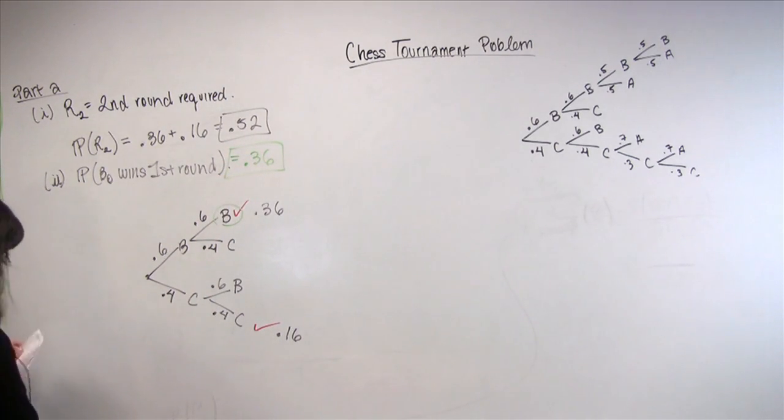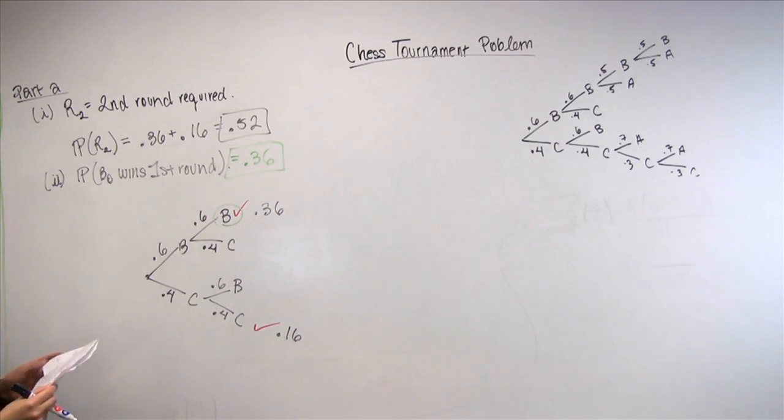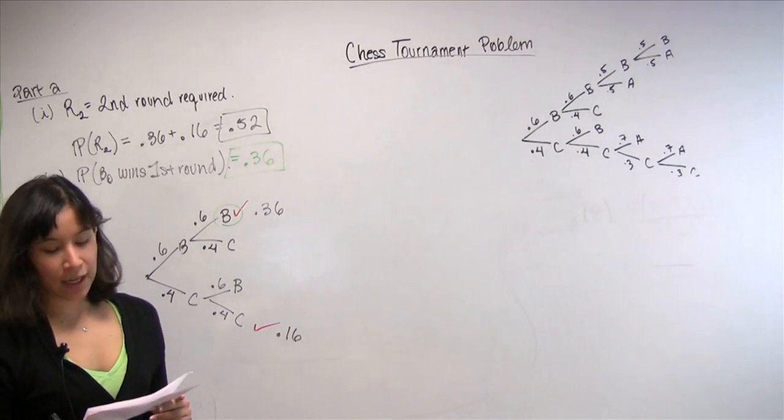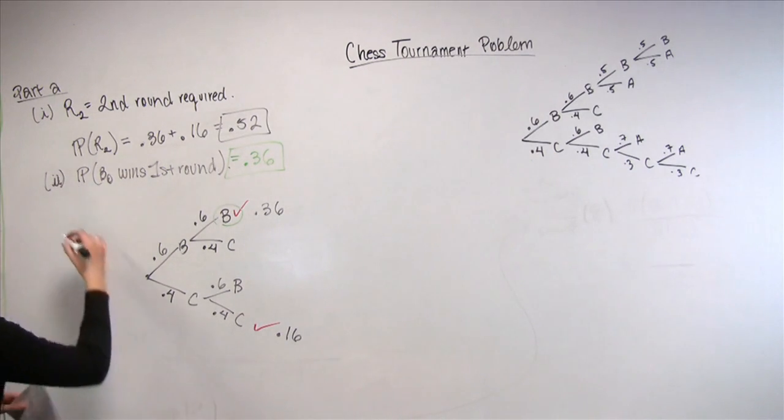And now the last part is sort of the interesting one. It asks for the probability that Al retains his championship this year.